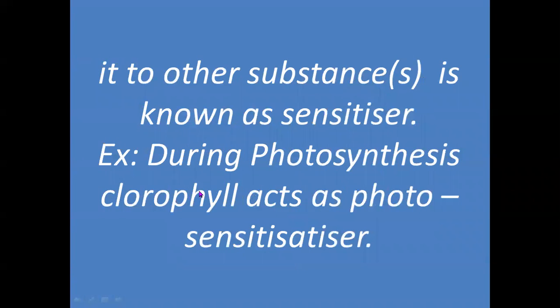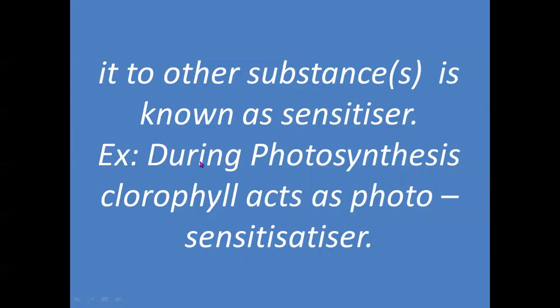The substance which initially absorbs light is called the photosensitizer. It first absorbs the light and then transfers that absorbed energy to another substance, and that other substance will undergo the chemical change. So the first substance which absorbs the energy and then transfers it to the other substance is called the photosensitizer.